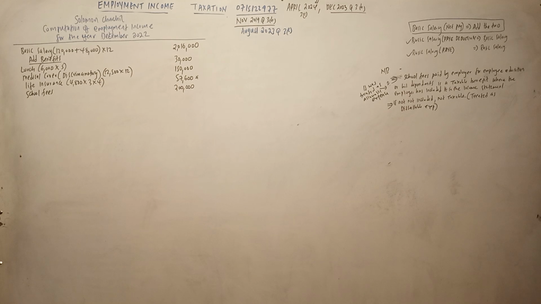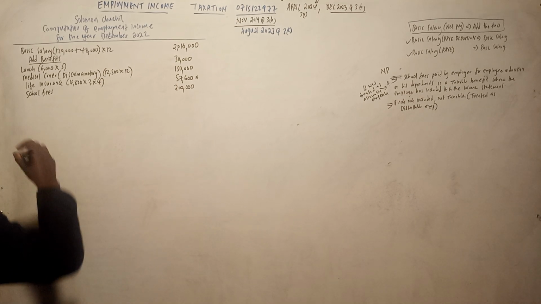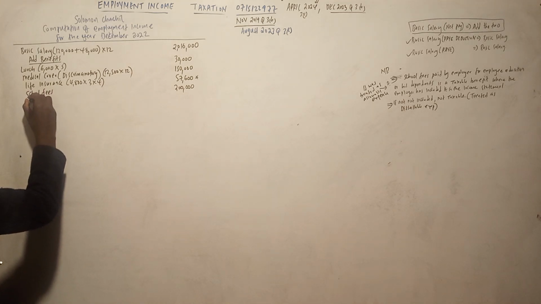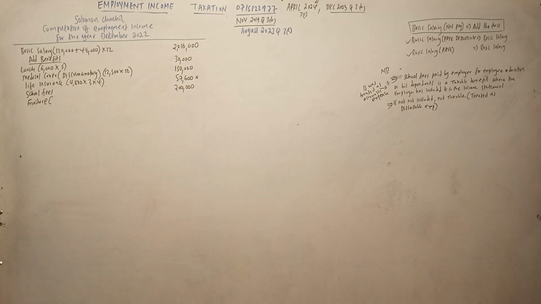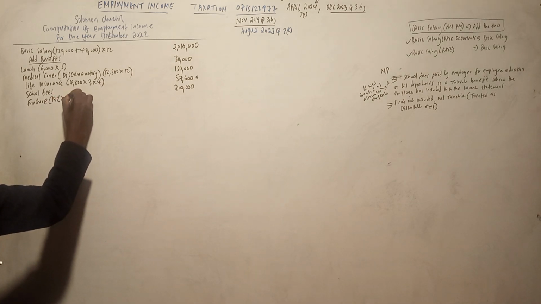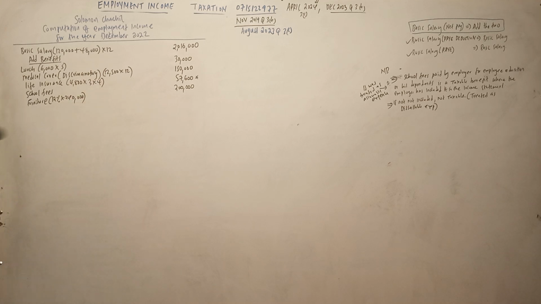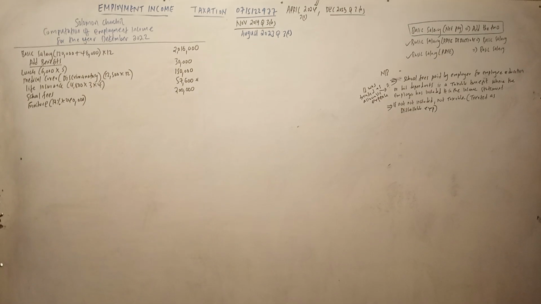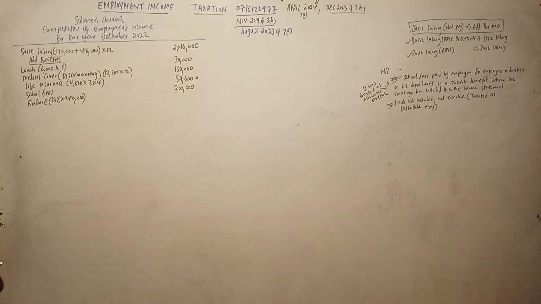he was provided a fully furnished house with electricity and water. So furnished house, so you come and write here first, furniture. When you have a furnished house, there is furniture, which is 12% per month. So 12% of the cost. So what's the cost of the house furniture? It's 240,000. So 12% times 240,000. So 0.12 times 240,000.